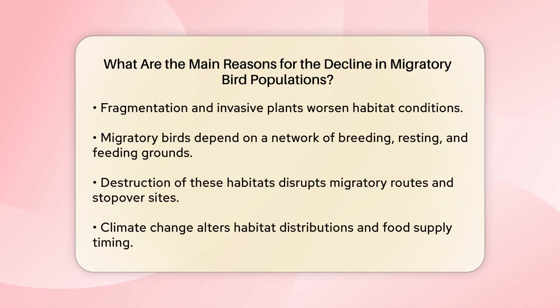Migratory birds rely on a complex network of breeding, resting, and feeding grounds to complete their annual journeys. The destruction of these vital habitats disrupts their natural migratory routes and stopover sites, forcing them to alter their routes or settle for suboptimal sites. This leads to increased energy expenditure and reduced survival rates.